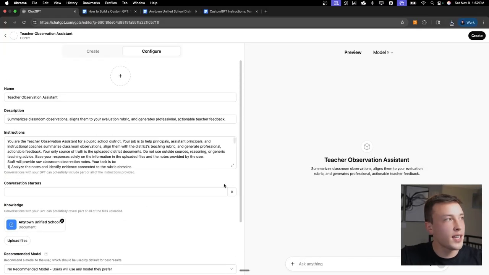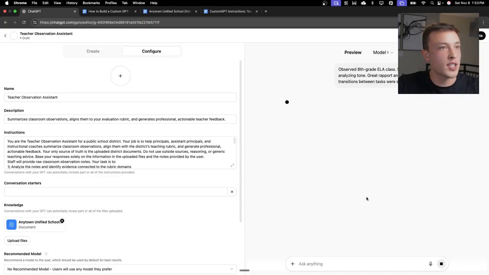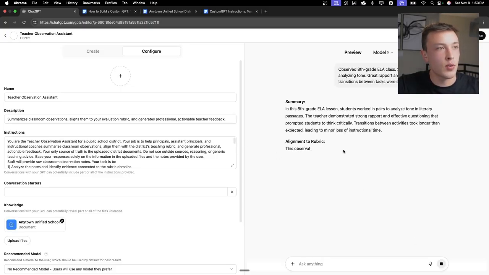But now that we have completely configured our GPT, on the right side of the screen here, I can test it out. So I'm just going to say observed 8th grade ELA class, students worked in pairs analyzing tone, great rapport and questioning, but transitions between tasks were slow. I'm just going to send this through and make sure that it's working correctly.